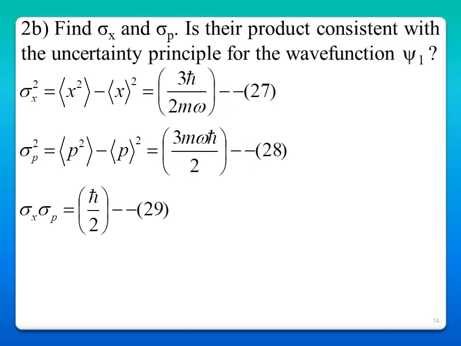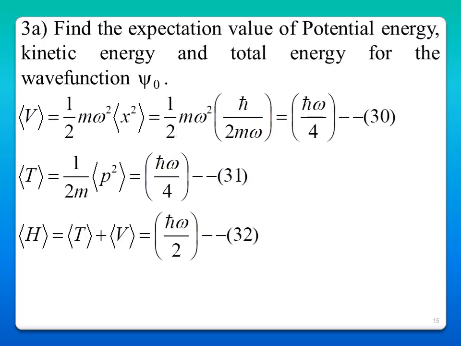Similarly, if you do it for psi 1, we get sigma x squared is 3h cross by 2m omega, and sigma p squared is 3m omega h cross by 2. So we will get sigma x sigma p is 3h cross by 2. This is also consistent with the uncertainty principle.